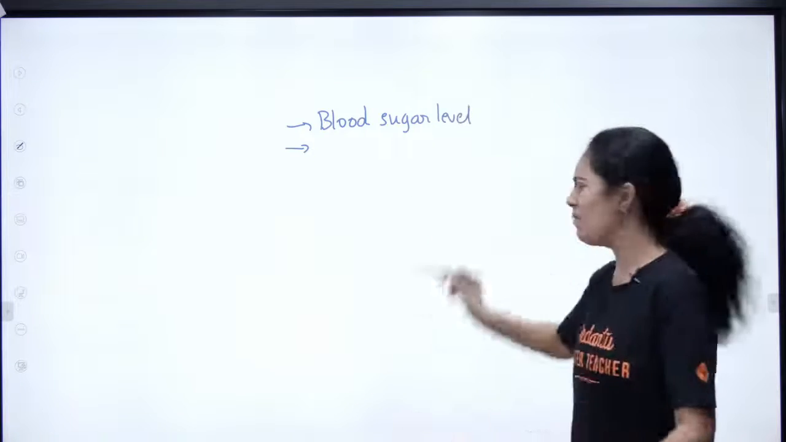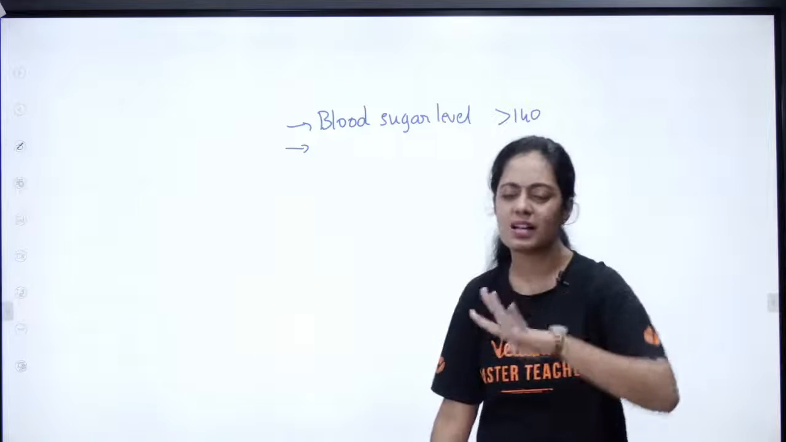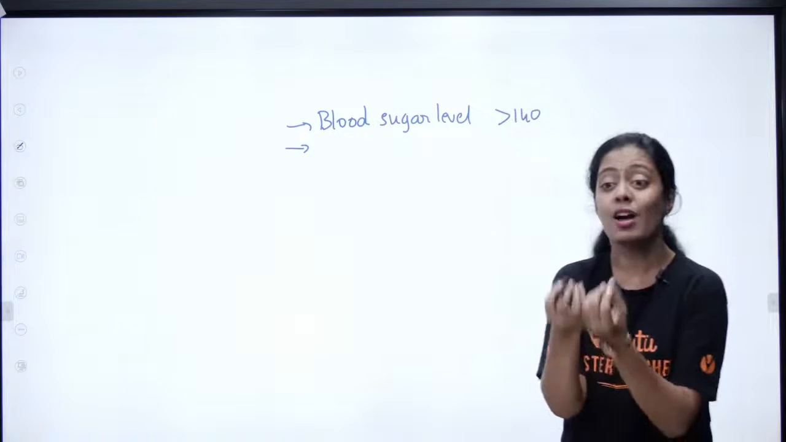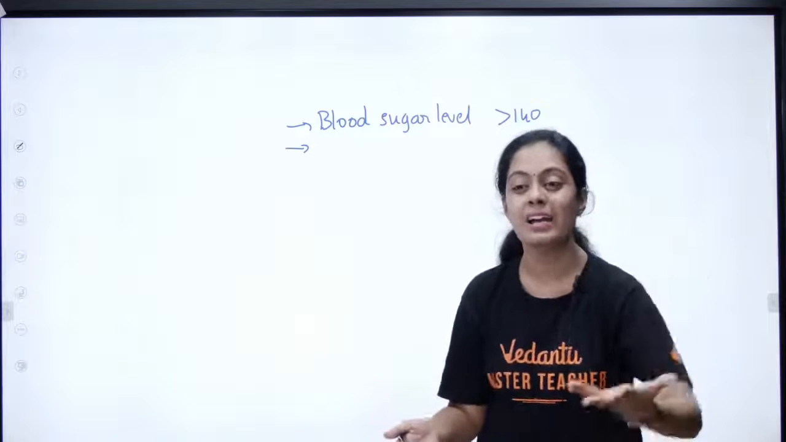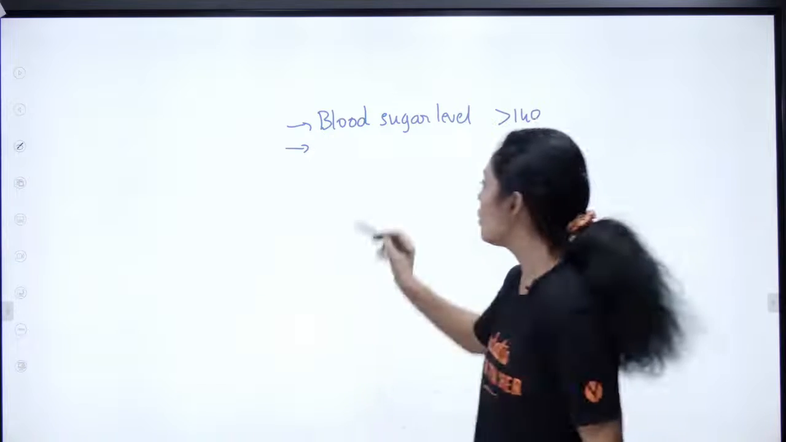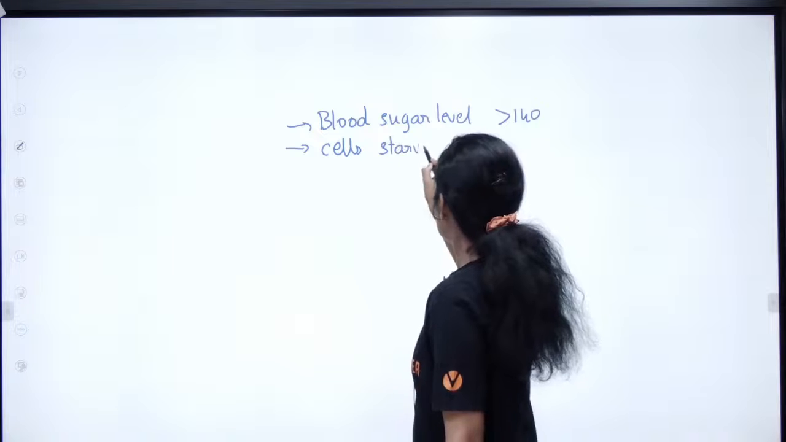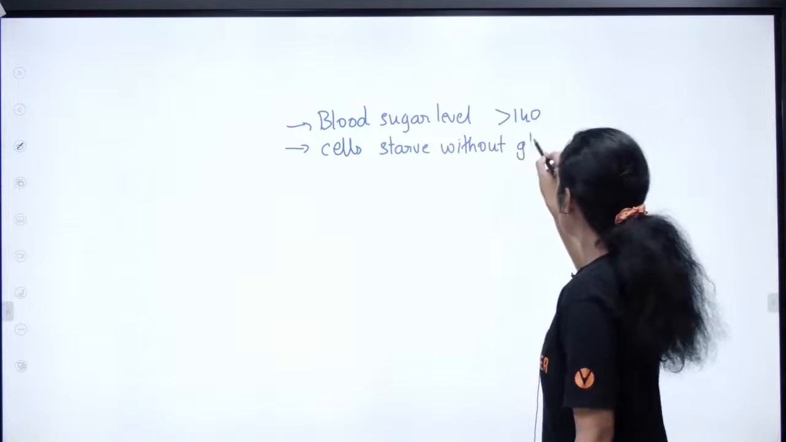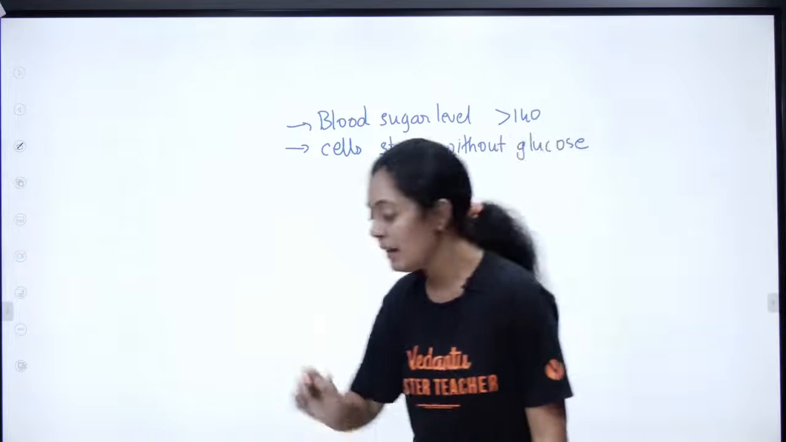Okay, that is somewhere more than 140. Even 120 to 140 is considered okay, but if it is more than 140, next, very important, your cells will not get glucose, right? What is the use of sugar in the blood? My cells should get the glucose. So my cells starve without glucose. That is the second thing that happens due to diabetes. Clear?